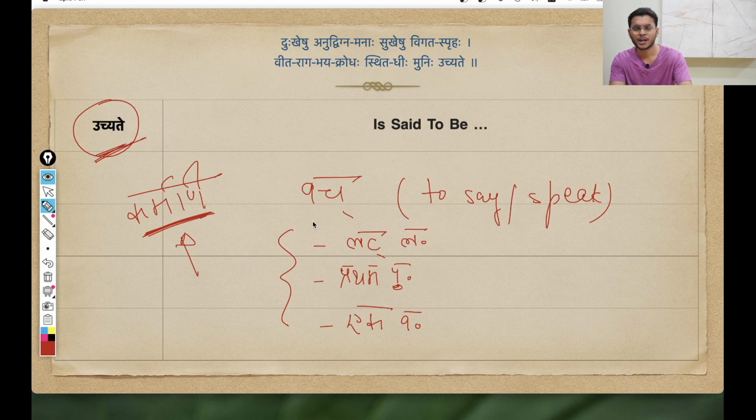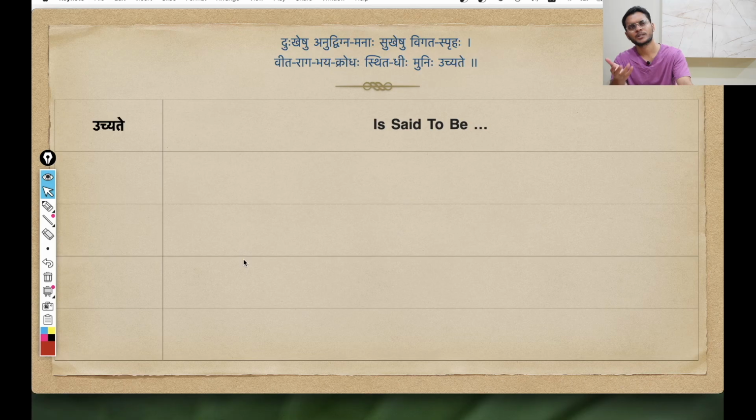So similarly, Vachadhatu in Kartari Prayoga translates as some third person speaks or says, but in Karmani Prayoga, this Uchyate translates as something is said to be. Okay, that is how we translate it. It is a Karmani form of Kriya. And of course, we have seen the same Kriya Pada in the previous shloka, so no point of repeating that.